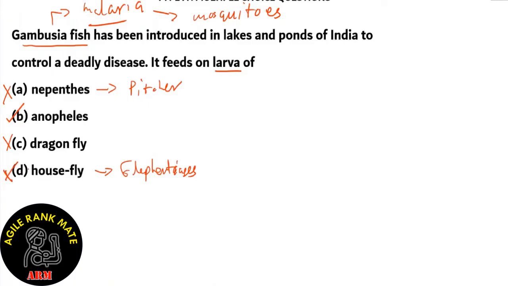So now let's move on to the next question. To conclude, Gambusia fish have been introduced in lakes and ponds of India to control malaria, and it does so by feeding on the larvae of the Anopheles mosquito. Next question. An antiviral substance is A. antigen, B. antibody, C. interferon, and D. antibiotic. So let's look at each of our options.